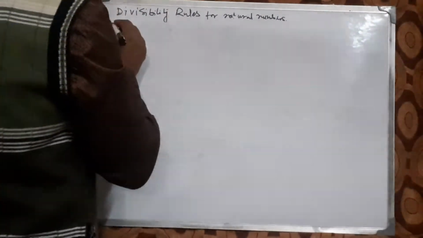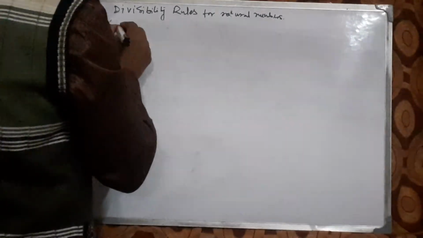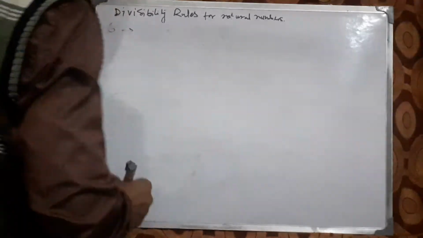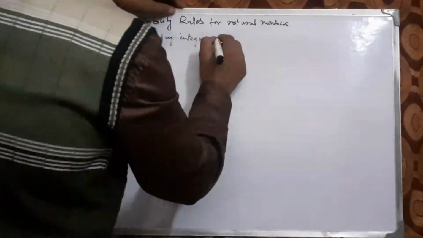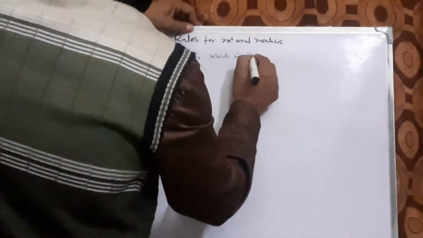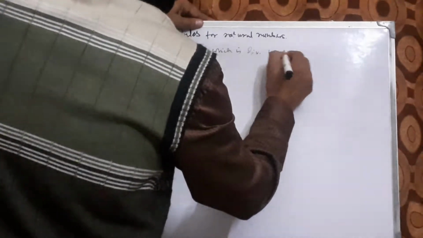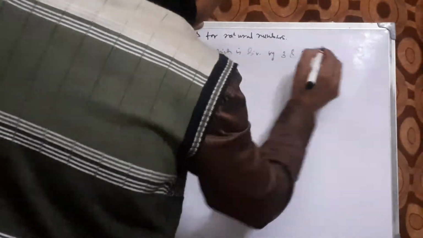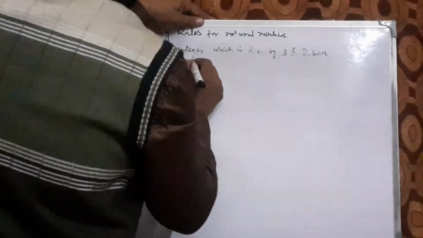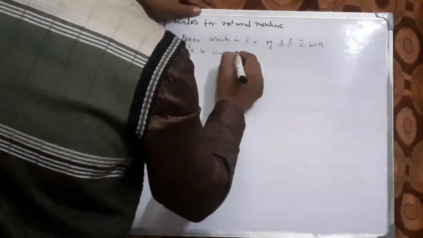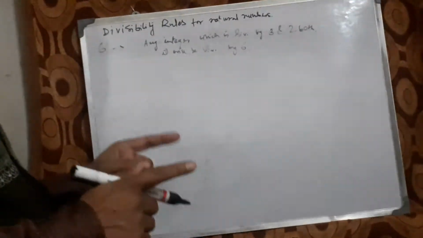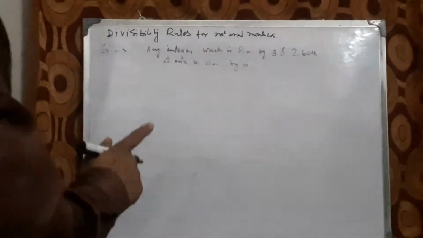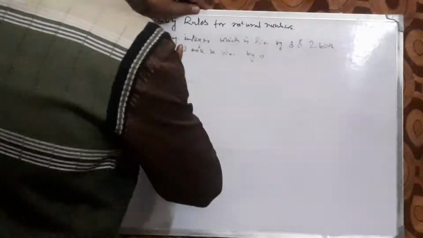Now let us come to the rule for divisibility by 6. Any integer which is divisible by 3 and 2 both will be divisible by 6. Any integer which is divisible by 3 and 2 simultaneously, that means it is divisible by 2 and 3 both, then it will be divisible by 6. We can prove this also.